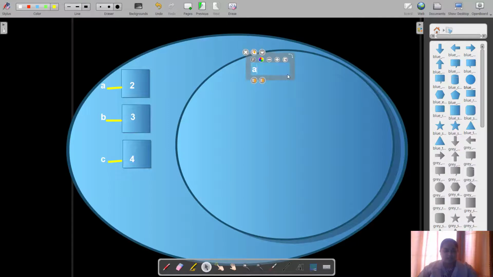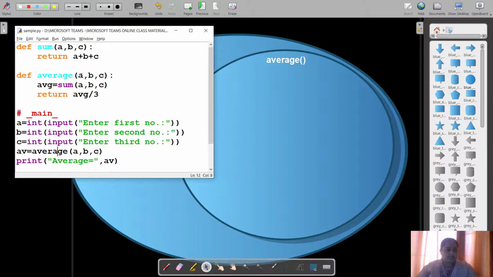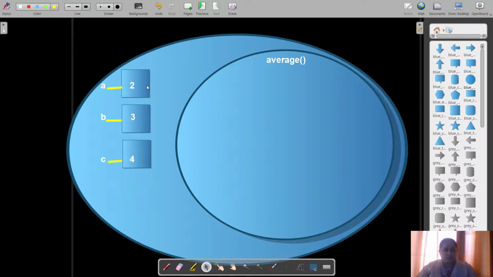So I'll be writing average function over here. So it represents the average function area in the memory. And after that, within average also, there are three parameters A, B and C. So I am going to place three different boxes over here to represent three different parameters.